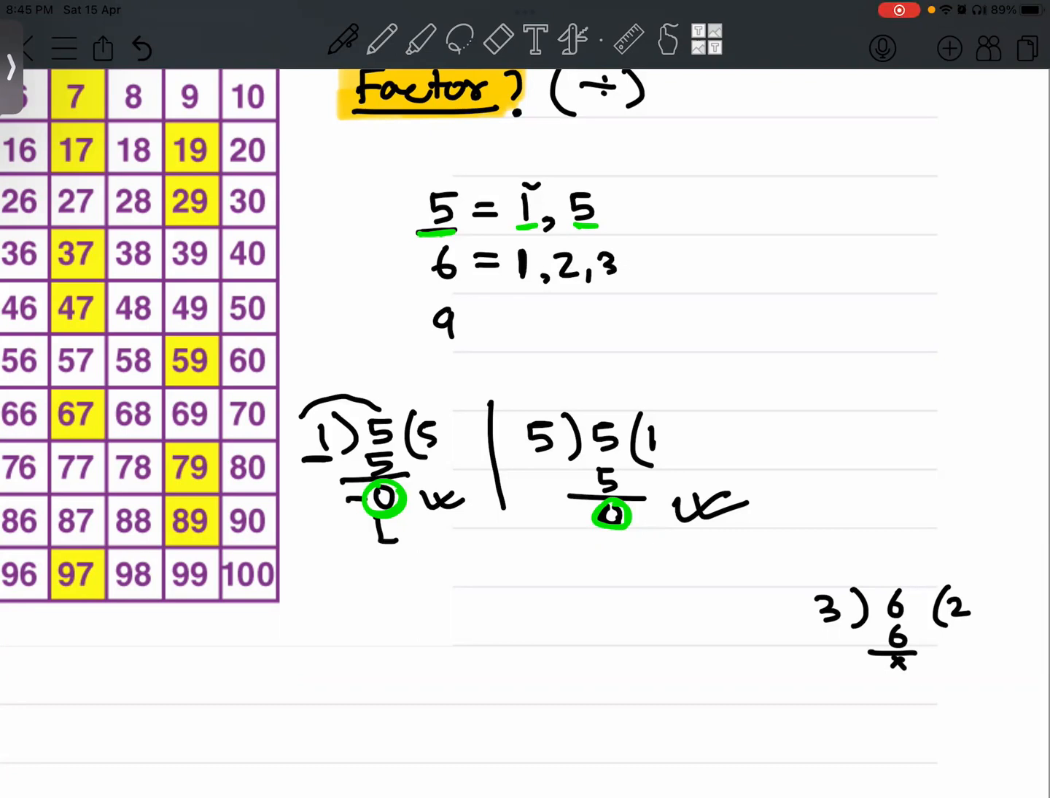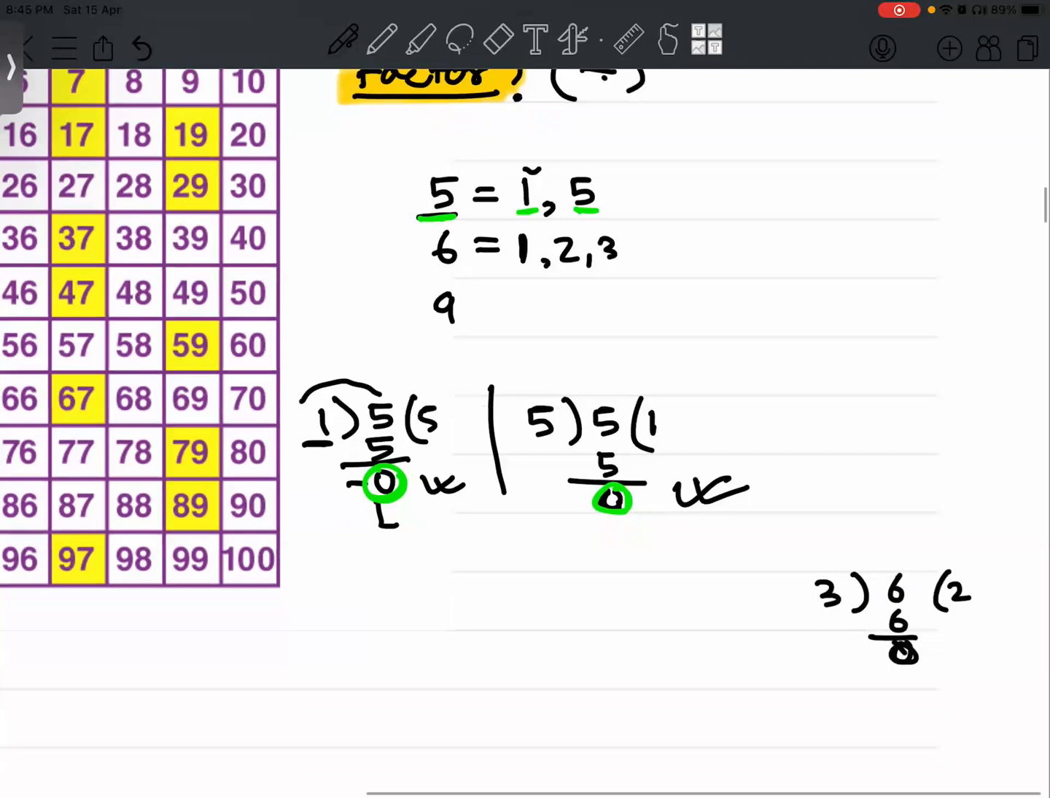What did you say about the number 6? What about 6 itself? Read the table of 6. It will also give 0. So 6 is also a factor.